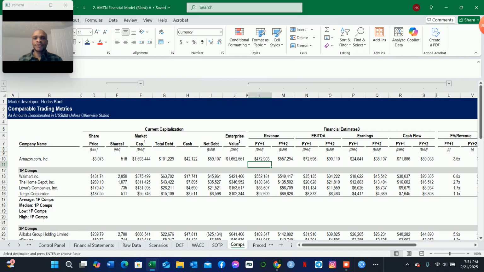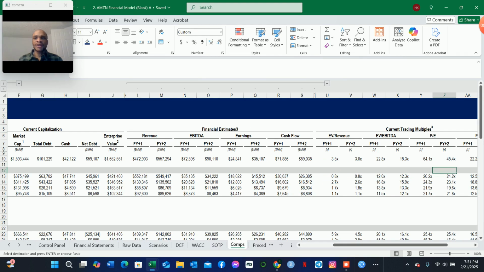And we could also use the precedent transactions, which we're going to be doing later on. Precedent transactions are just based on past M&A activity for the companies that were acquired through that process, and then we would take their current capitalization. We'll also take their financial estimates, and we'll use all of those to determine their trading multiples in order to arrive finally at whatever enterprise value or equity value we feel it will be, another measure of the value of Amazon. So that's exactly what we are seeing here.